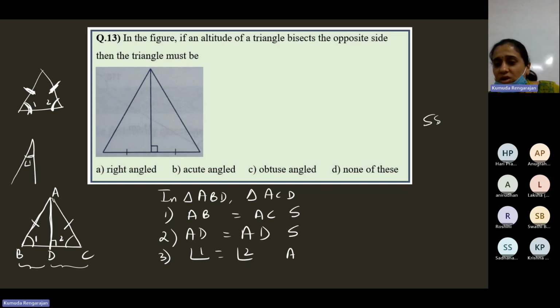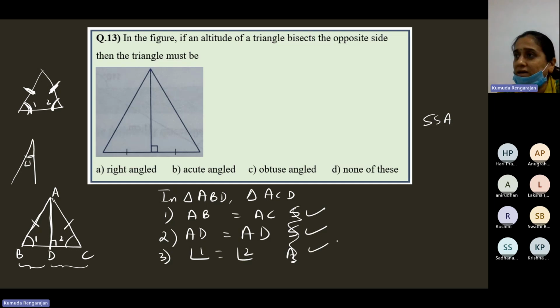SSA is not a valid congruence rule. And I'm not saying SSA because I've written in that order. Leave this. You have mentioned two pairs of equal sides and one pair of equal angles, so you have to use SAS. There's no choice, because two sides, one angle. So SAS only it is.